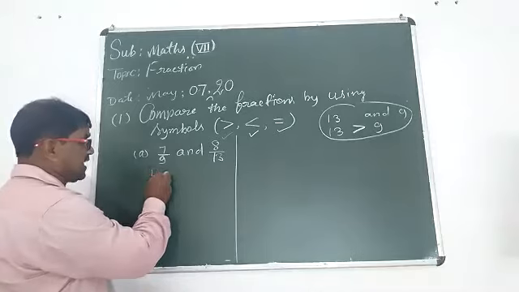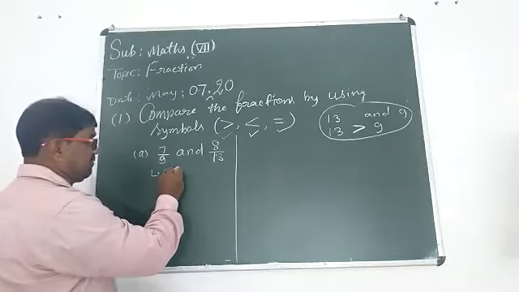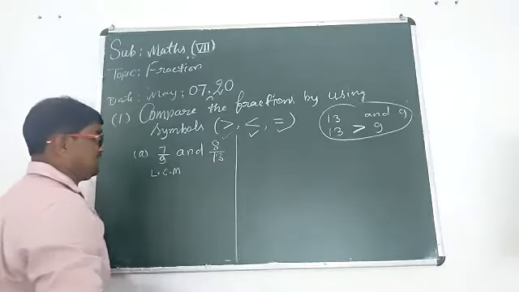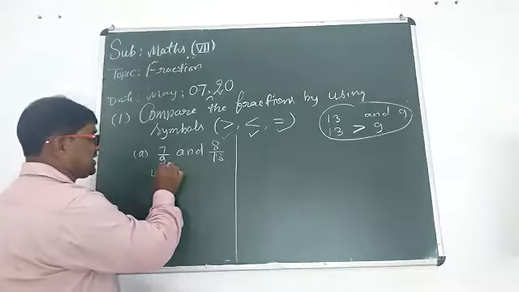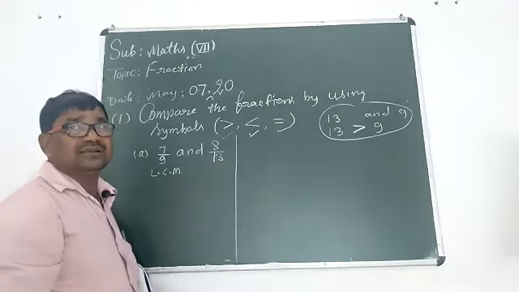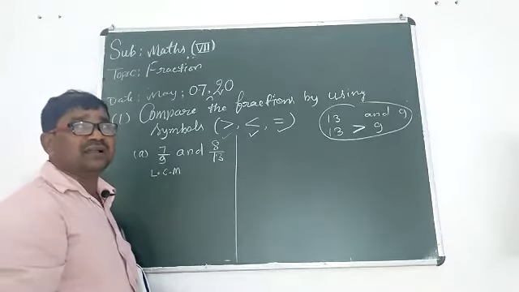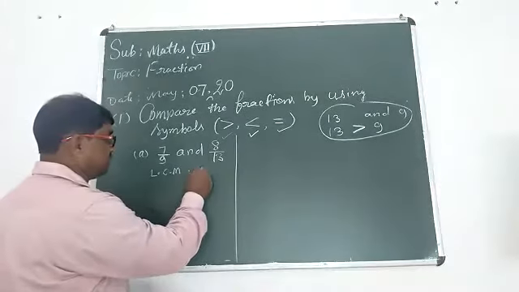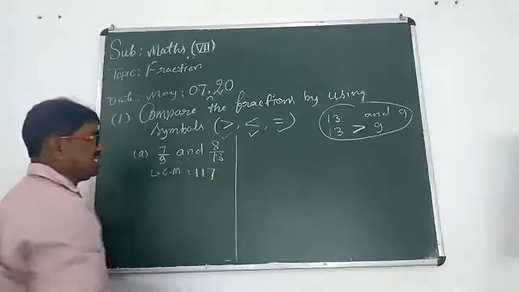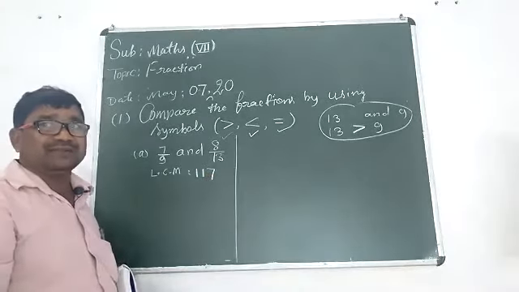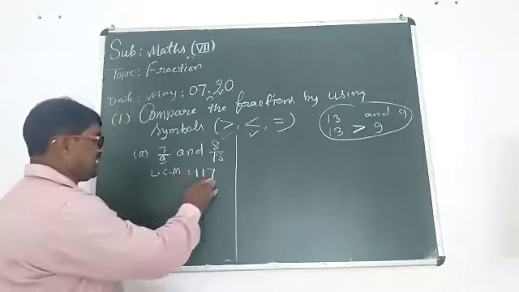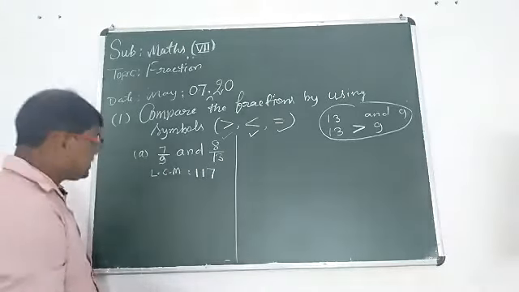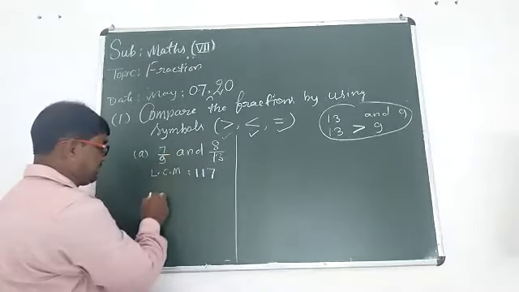By taking the LCM. First idea, LCM. The LCM of 9 and 13 will be 13 times 9, that is 117. LCM of 9 and 13 will be 117.